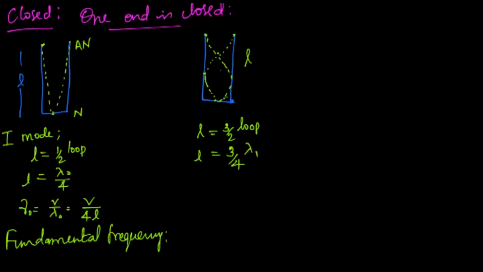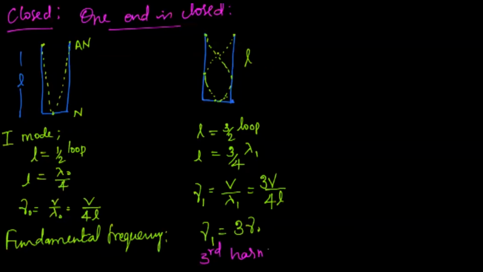I'm assuming the wavelength in this case to be lambda 1. Therefore, the frequency of the second mode of vibration is nu1 equals V divided by lambda 1. Since lambda 1 is 4L by 3, I can write this as V divided by 4L by 3, so 3 comes to the numerator. So first overtone nu1 equals 3V by 4L, or 3 times nu naught. So what I can say is this is the third harmonic, or this is the first overtone.